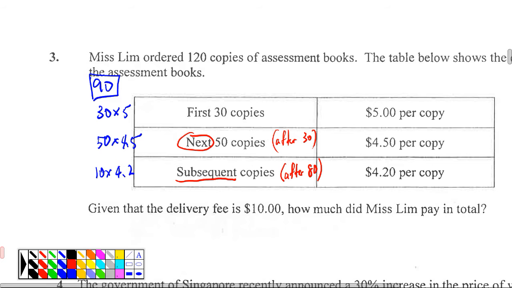Okay, then after that you add. Then there's a delivery charge, right? So delivery charge, is it per book or per everything? Per everything. So these are the things you need to understand. In the real world, do you send by book or you send the whole thing one shot? Of course, if one book, you.